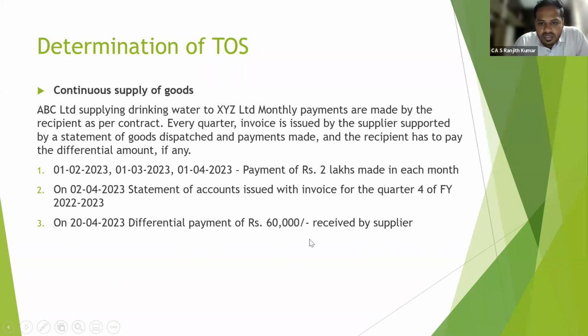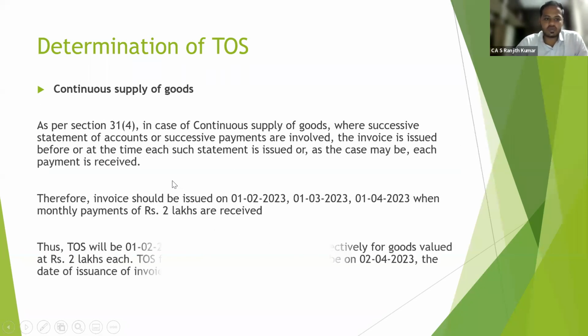So invoice is issued on 2/4/2023. Okay, so continuous supply நடக்கறச்ச அவன் statement of accounts எப்போ with invoice எப்போ கொடுத்திருக்கான், 2/4/2023. ஆனா அவன் எப்போ கொடுத்திருக்கணும், when you have received the successive payments of 2 lakhs in each month. So 1/2, 1/3, 1/4 is the time of supply for 6 lakhs, which is 2 lakh each per month, and balance 60,000 invoice on 2/4. So that is what concluded here.